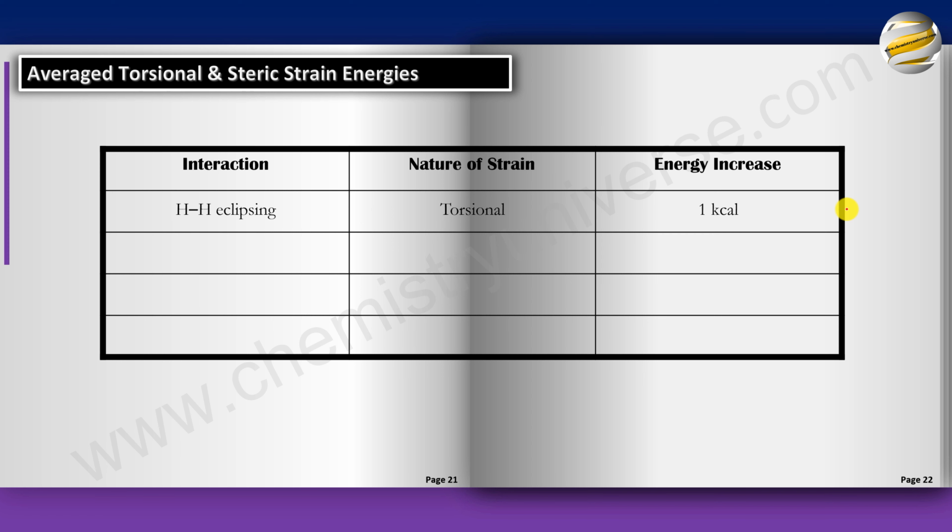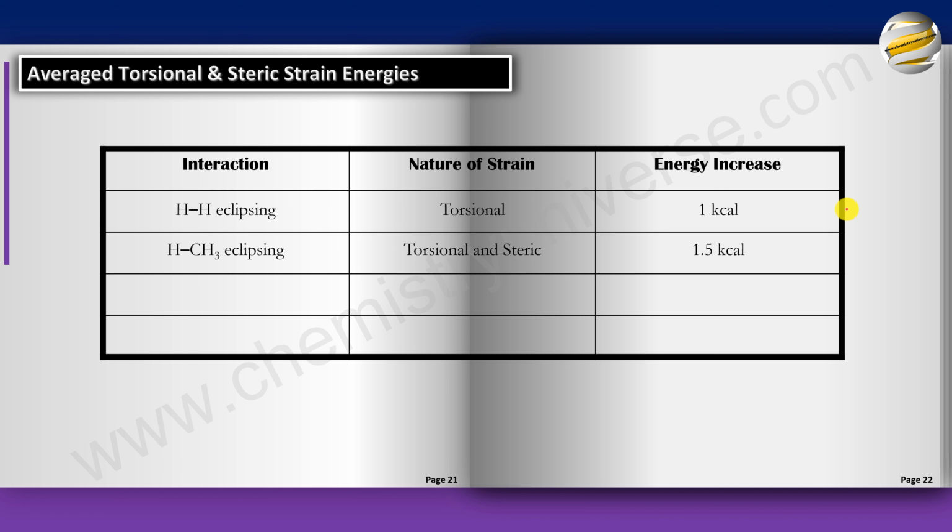What happens when a CH3 and an H eclipse? Well, here the nature of the strain is both torsional and steric because one group is large. Now in the case of propane, if you noticed, the energy barrier was 3.5. Staggered, if I assume is 0, eclipsed is 3.5. So the additional 0.5 came because of the steric strain. So you can even say, all right, had it been an H, I would have had a perfect strain of 3 kcal. CH3 gave me 3.5.